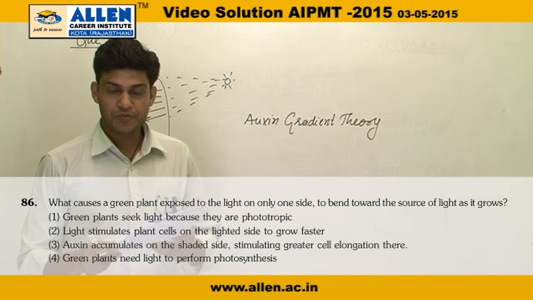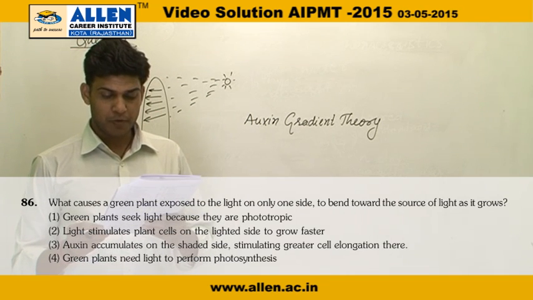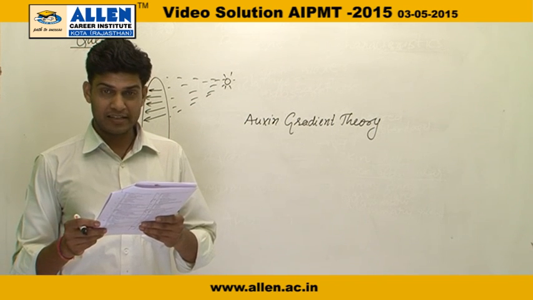Question number 86. What causes a green plant exposed to light on only one side to bend toward the source of the light as it grows?